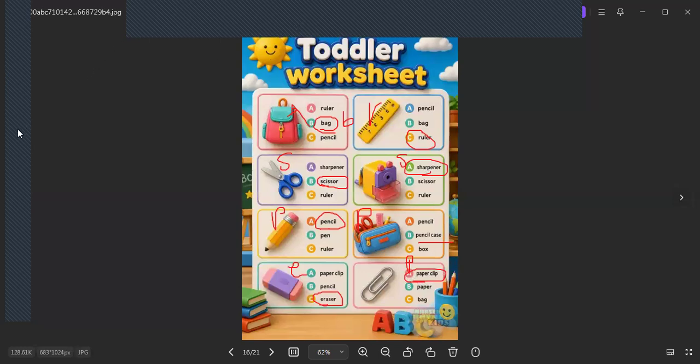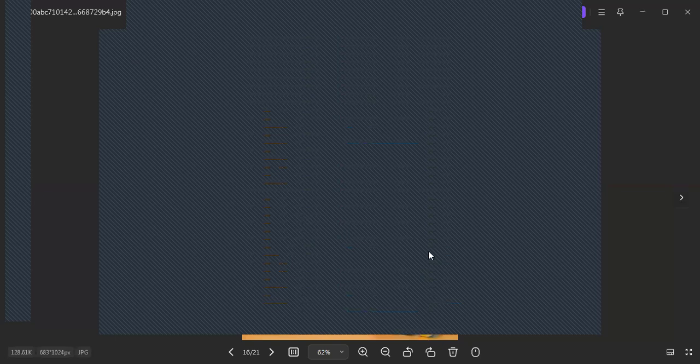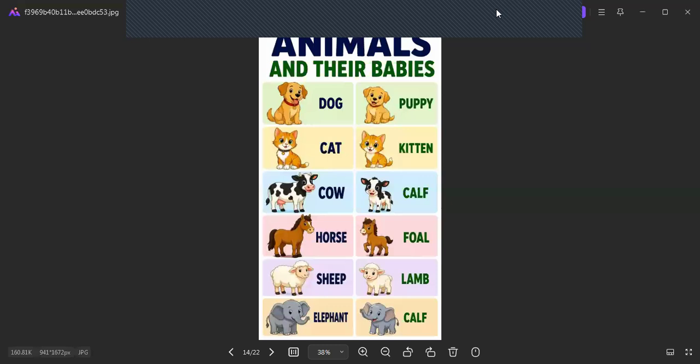Okay, let's go to another item. So here we have the animals and baby animals. Let's learn together animals and baby animals. This is the dog. So the baby dog is called what? Puppy. So here we have the dog and the baby dog called puppy. Cat, and the baby cat is called kitten. Cow, and the baby cow is called calf.